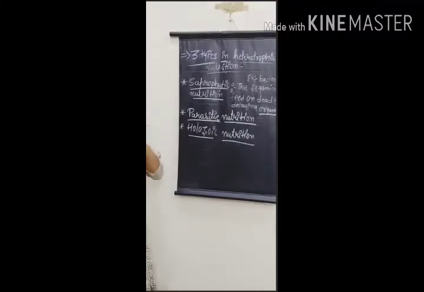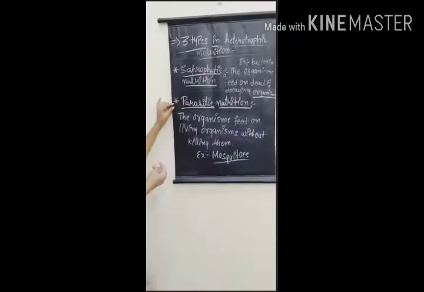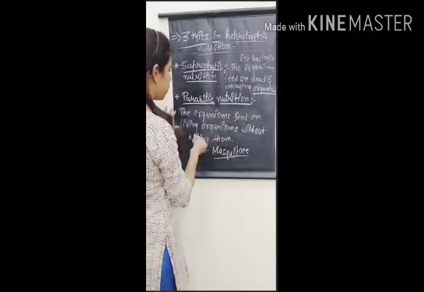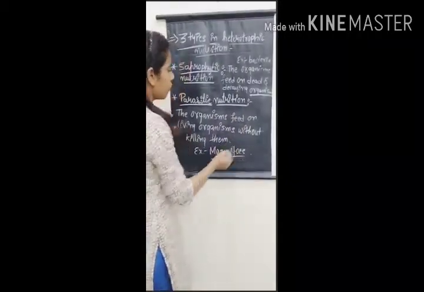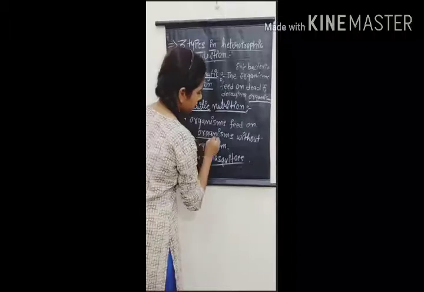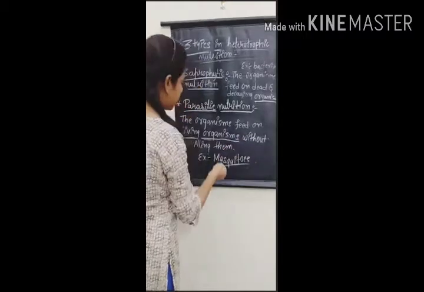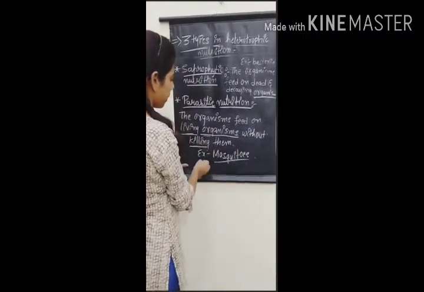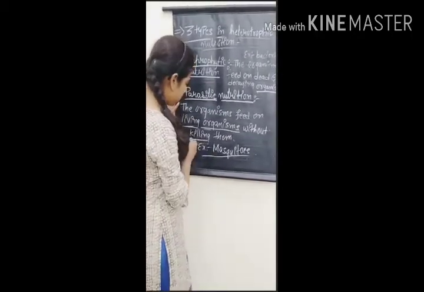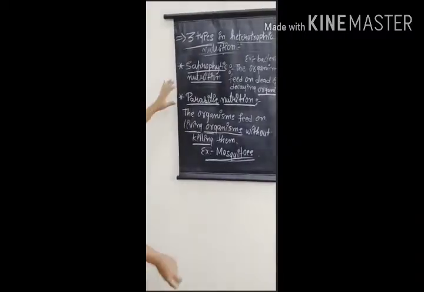The second one is parasitic nutrition. What is parasitic nutrition? When I read the definition, you will understand very easily. The organisms feed on living organisms without killing them. We are living organisms, right? Without killing them means, for example, a mosquito. If a mosquito bites us, we do not die, because this is called parasitic nutrition.